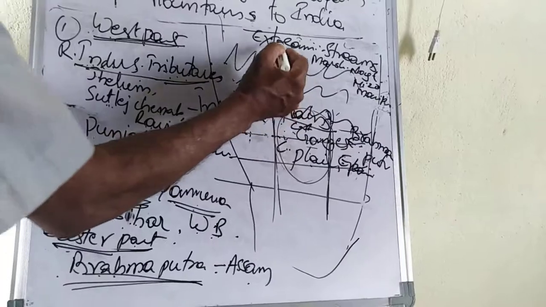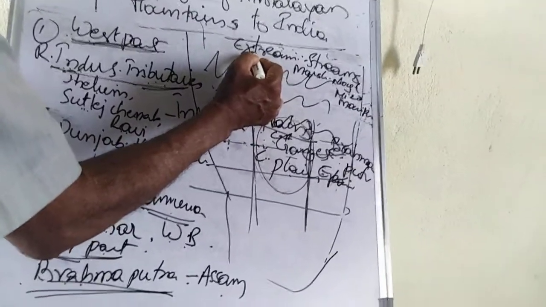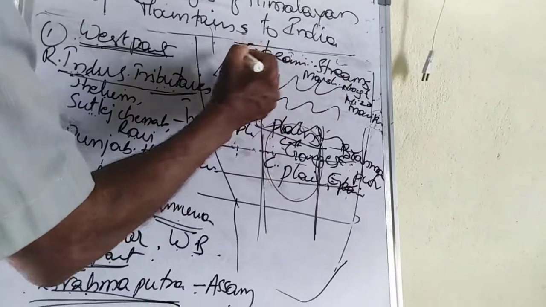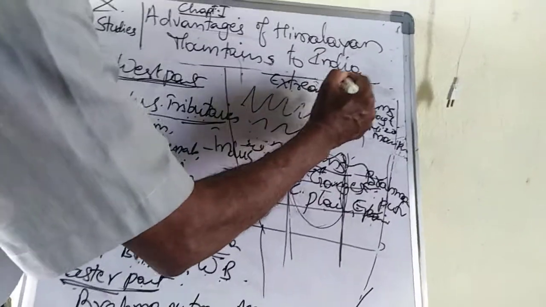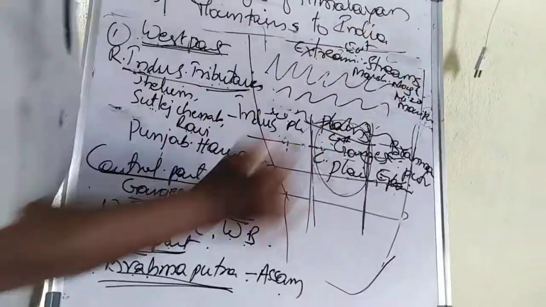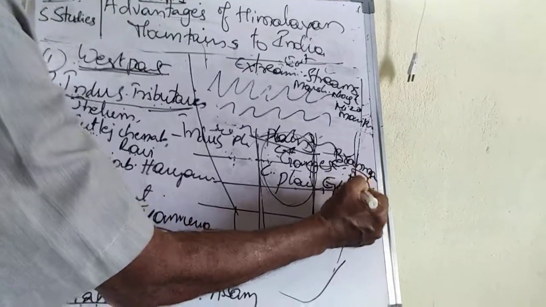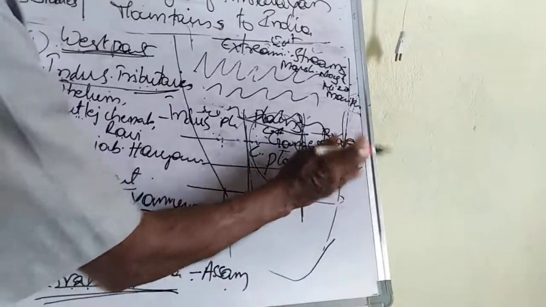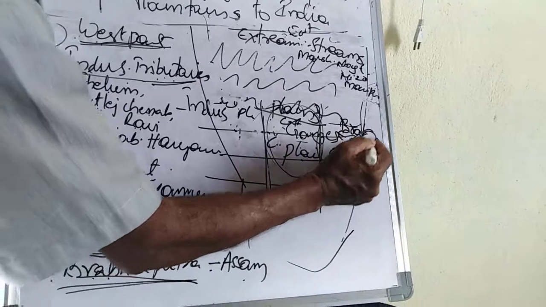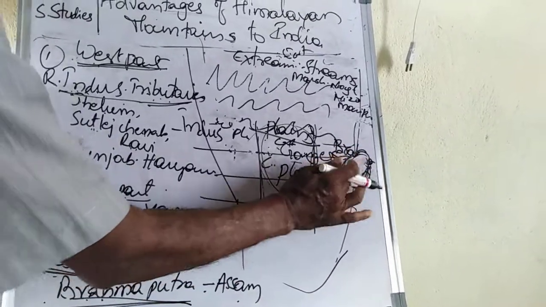Now lastly, the extreme eastern part, or extreme east. Here we find the Shivalik range, and this part we call the extreme eastern part.